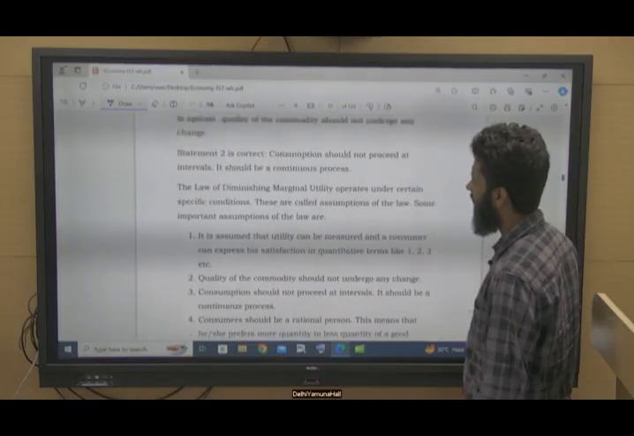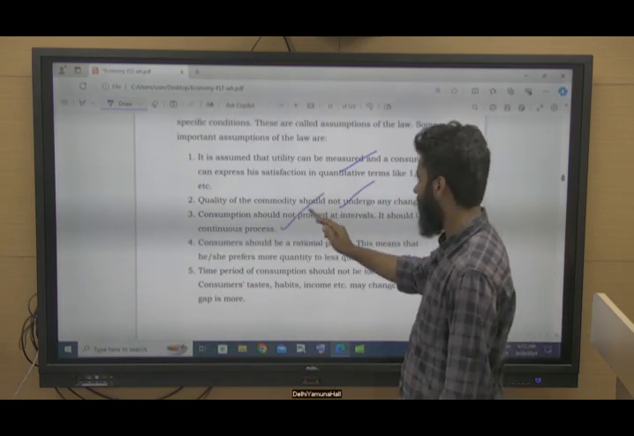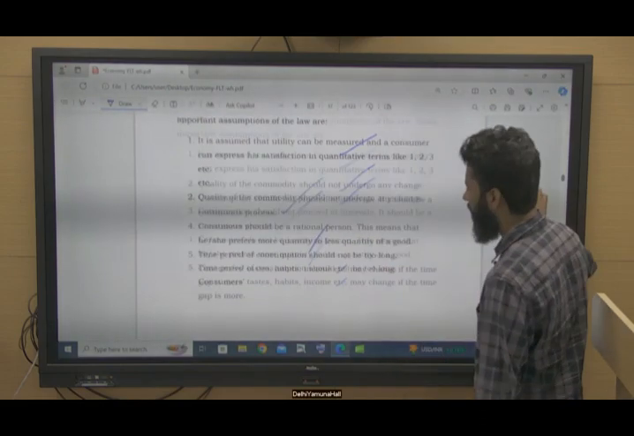So these are certain conditions with reference to the law of diminishing marginal utility. So these are some statements. Check it later.